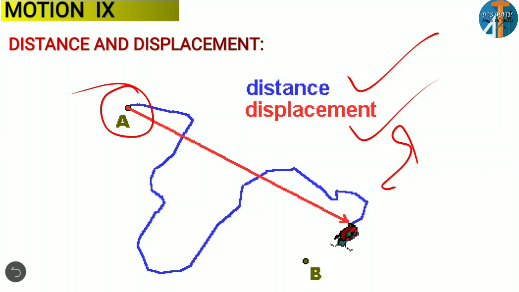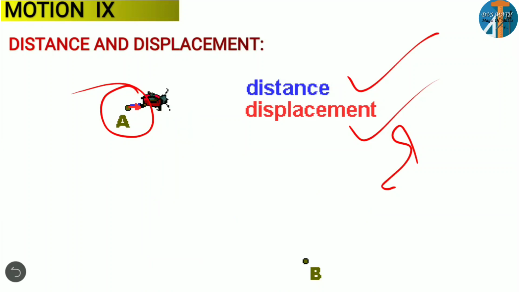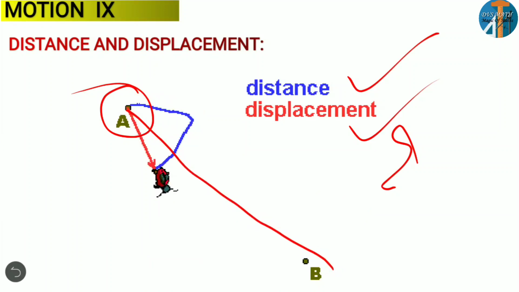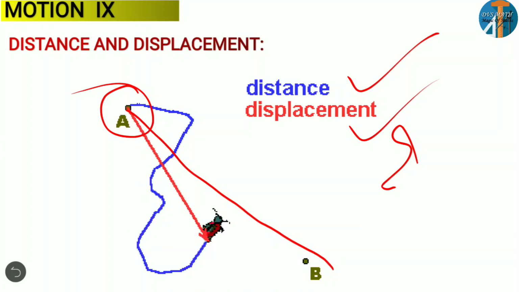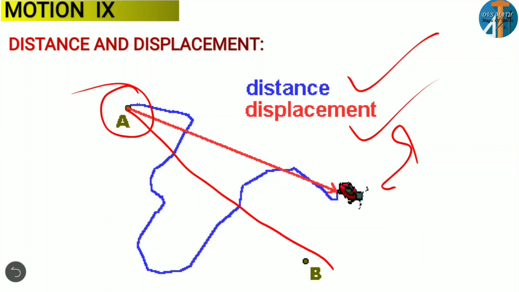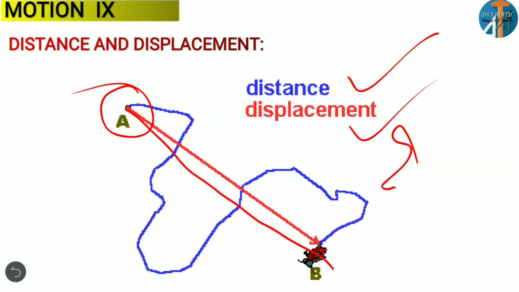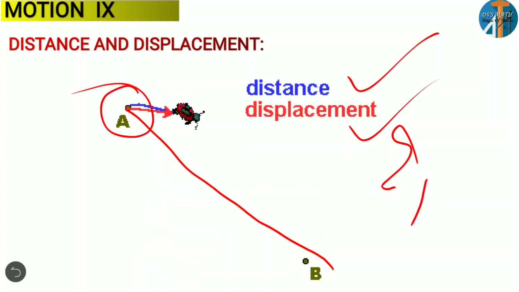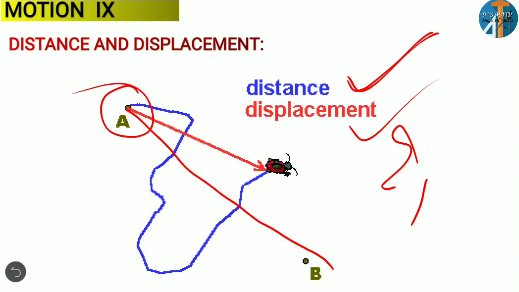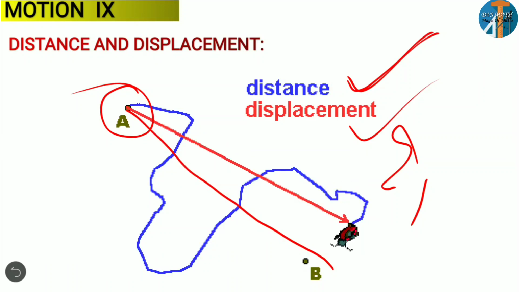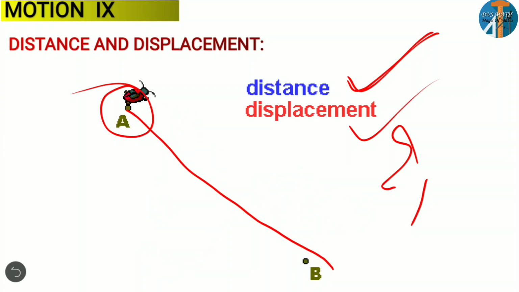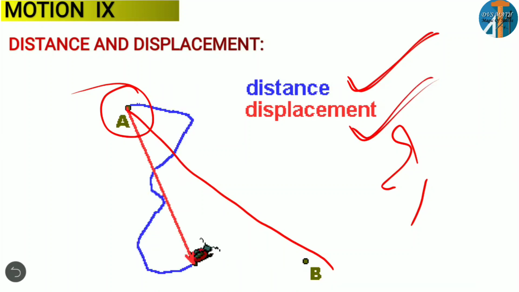Observe here. Instead of going like this, it can come straight, right? It can come from here to here straight. But the honeybee is moving randomly and then coming. Here you can observe the blue line. It is the actual path traveled by that honeybee. That actual path we call distance. But you may think, why is it coming randomly? It can come in a straight line, in the shortest path only, no? That shortest path we call displacement. Let me make this clear by giving another example.